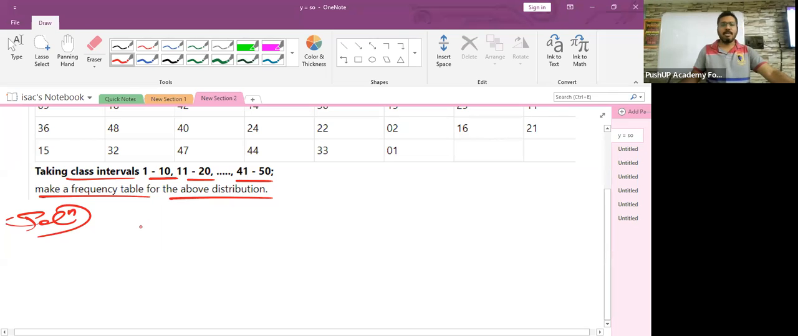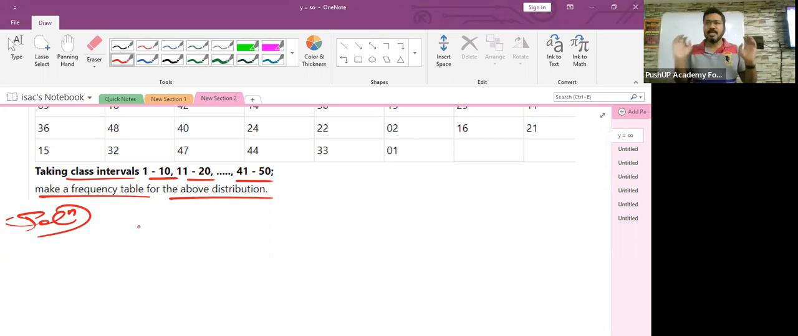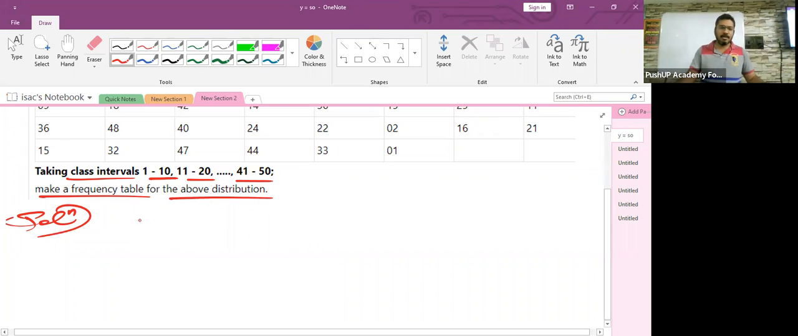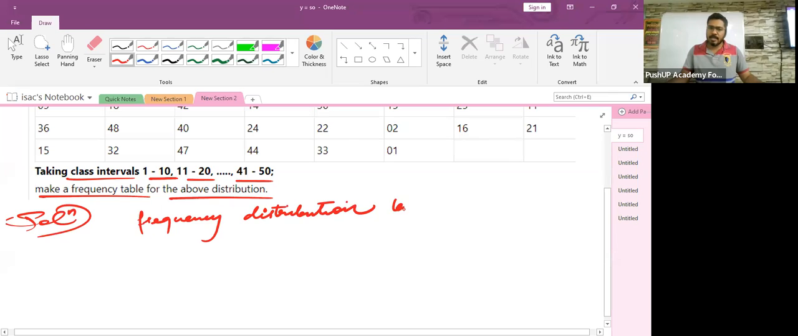Taking class intervals 1 to 10, 11 to 20, 41 to 50. So everything is preset. They have told you what class intervals you have to take, and for those respective class intervals, you have to figure out the frequencies, isn't it? So children, this is how you prepare a frequency distribution table. Every now and then I will not be using this big phrase, so I'll be using the short form FDT. What is FDT? Frequency distribution table. All right.